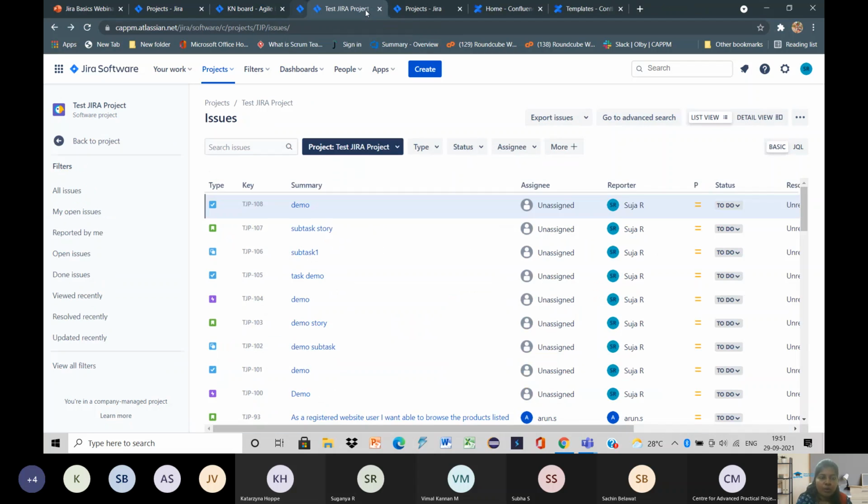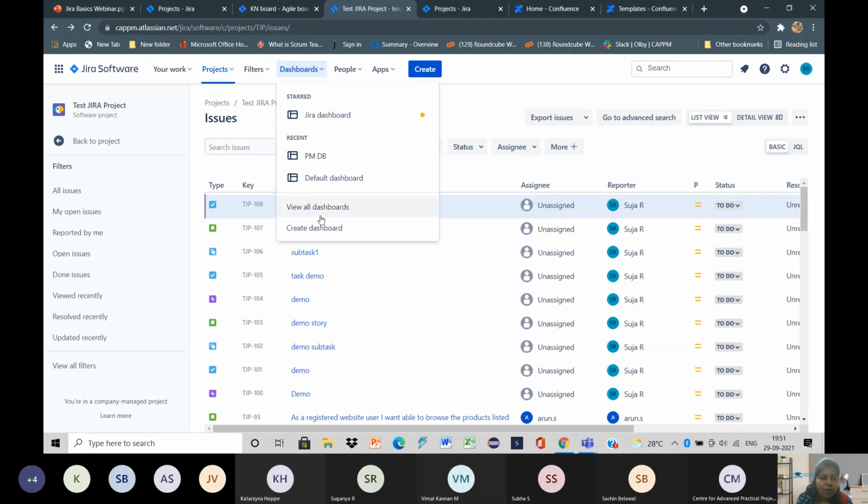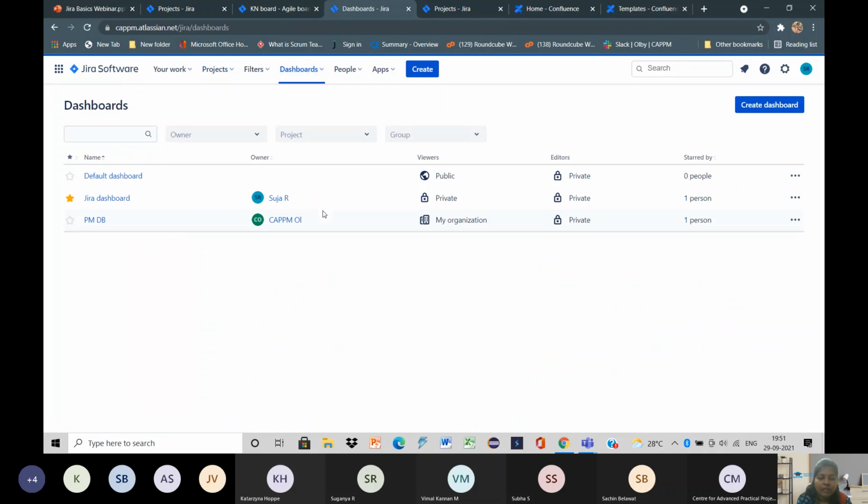Now I will show how to create dashboards in Jira software. It is very simple. You have to go to this Dashboard menu. We have the options of view all dashboards and create dashboard. We can directly create a dashboard like this, or you can go for the view all dashboards option. Then we see this create dashboard option, right? Now like this we can create a dashboard.